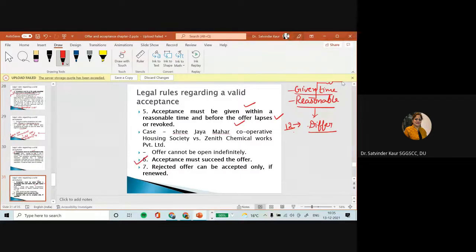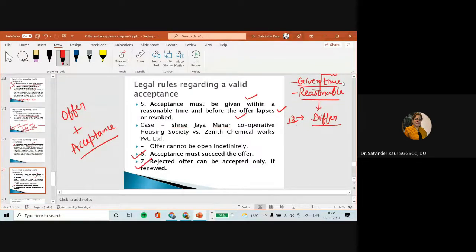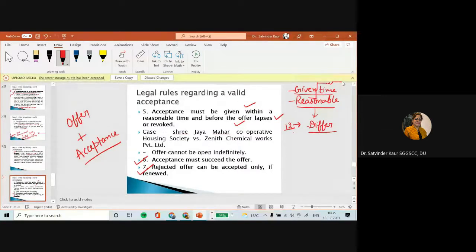Then acceptance must succeed the offer. So it means that first the offer is raised, then there should be acceptance. It cannot go vice versa, that first you give the acceptance and then the offer is raised. And a rejected offer can be accepted only if it is renewed. I have given you the example that I can sell you 1000 units and you say no, I am going to buy only 800 units. So once you have rejected the offer, then it can be accepted only if it is renewed.